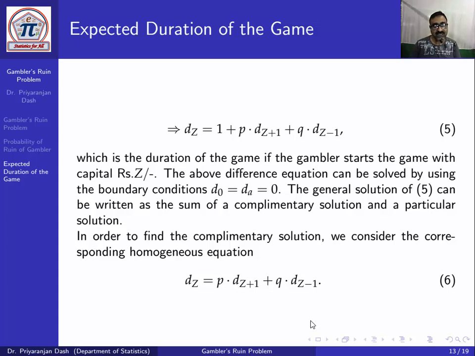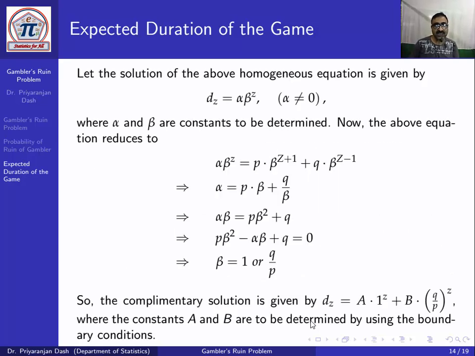Just like the previous case, we use an initial solution, let dz equal to alpha into beta to the power z. So dz plus 1 will be alpha into beta to the power z plus 1, and dz minus 1 will be equal to alpha into beta to the power z minus 1.